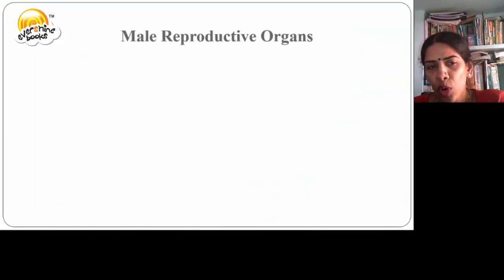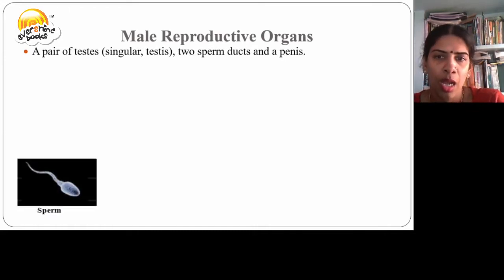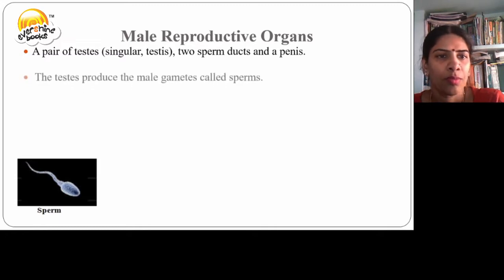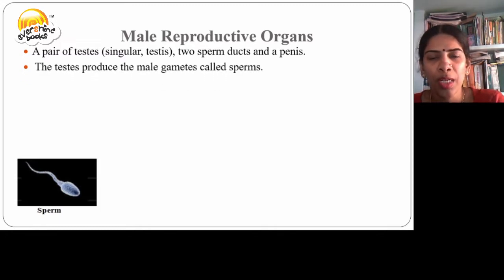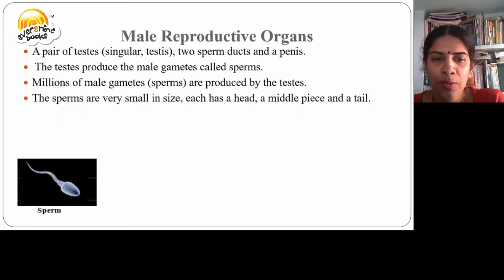Male reproductive organs. It includes a pair of testes, two sperm ducts, and a penis. The testes produce the male gametes called sperms. There are millions of male gametes produced by the testes. The sperms are very small in size, with a head, middle piece, and a tail.